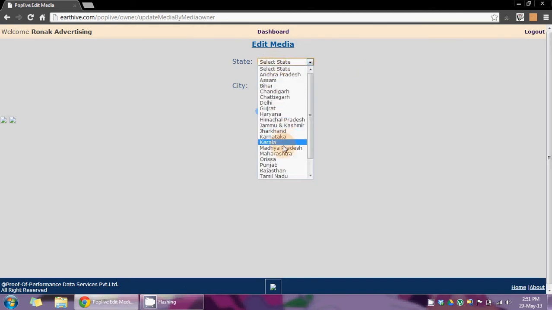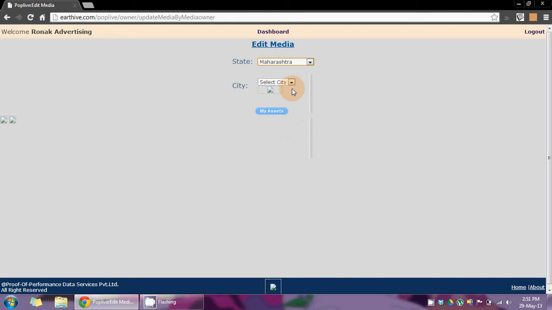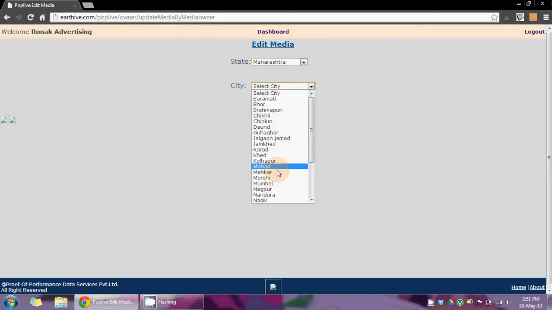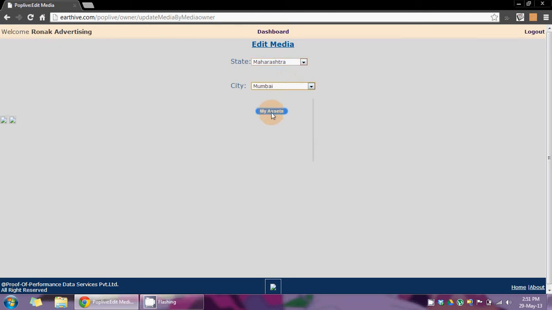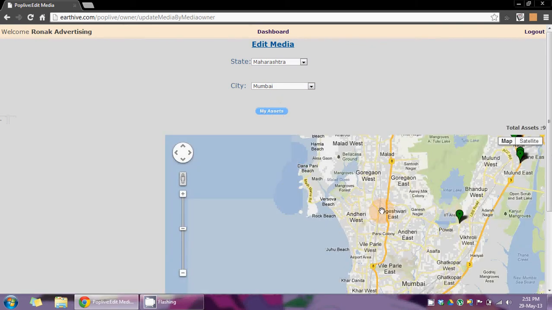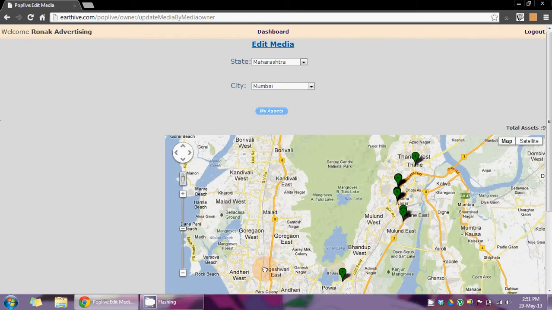So select a state and select a city and click on my assets. This will show your media present in different parts of Mumbai. So here we can see that we have plotted 9 media ourselves.